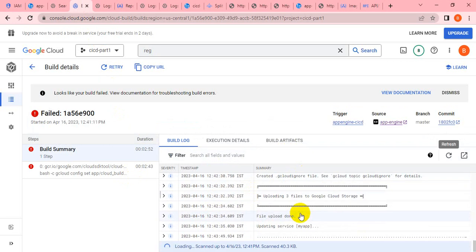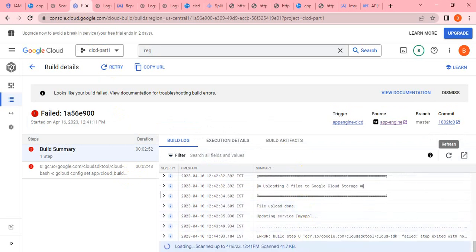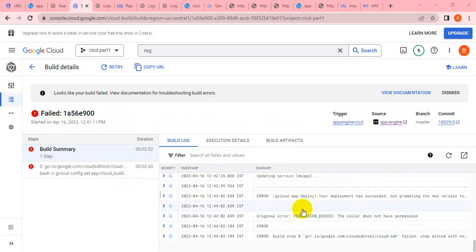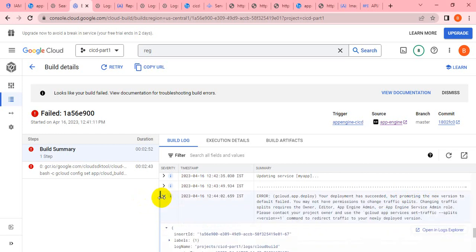Okay, yeah, it again threw the error. Let me check what the error is. Yeah, hi guys, I'm back. You can see it is an error, but it's saying the deployment has succeeded. The application has succeeded, but while routing the traffic and promoting the new version, it throws the error because it doesn't have the privilege to promote it, right? It's saying that in order to change the traffic, it requires owner, editor, or app engine admin, because we have not given that, right? We have not given the app engine admin, I think.